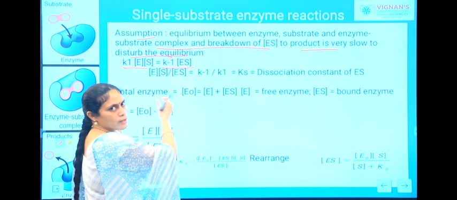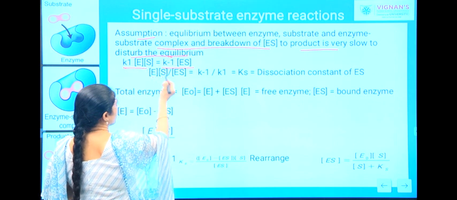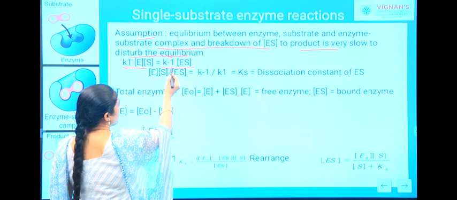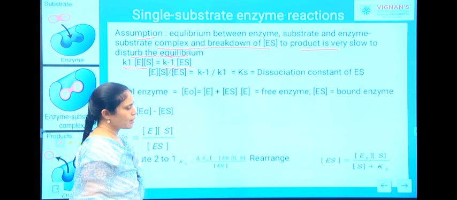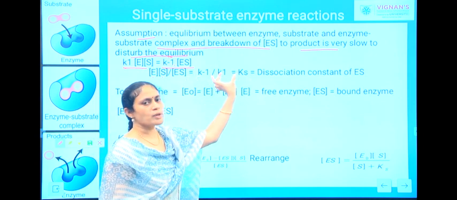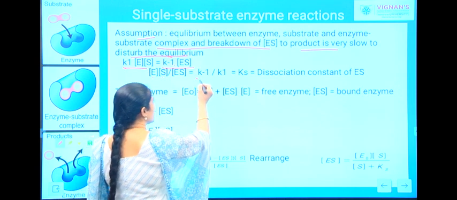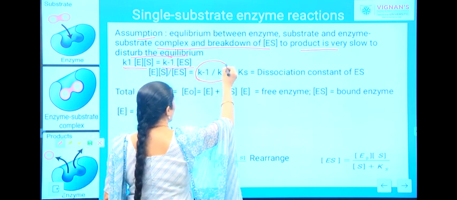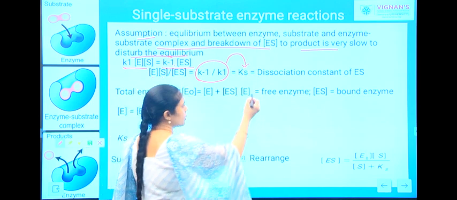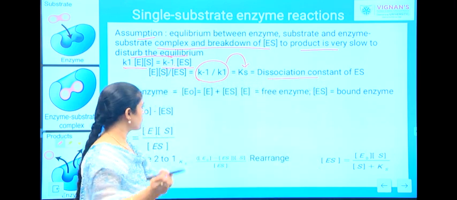Let us bring all the constants aside. E into S divided by ES is equal to K minus 1 divided by K1. We are considering these two constants as Ks, which is nothing but your dissociation constant of ES.